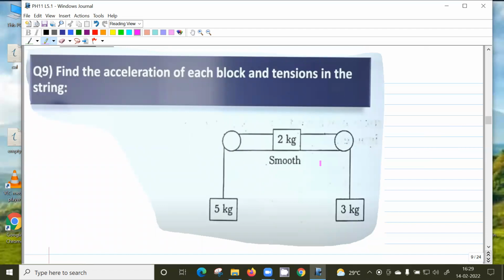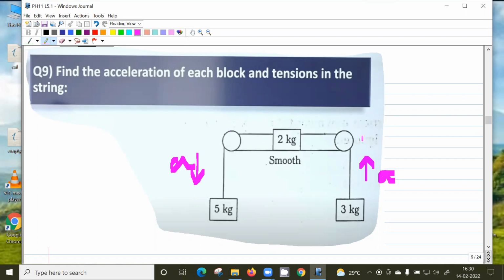Here, this is a smooth table and the masses are different. If the masses were equal, we could say acceleration is 0. But since this 5 kg is heavier, it will move in this direction, and this block will move in this direction. But the magnitude of acceleration will be the same, because it's the same string. Basically, the string will decide how far it's moving, right?